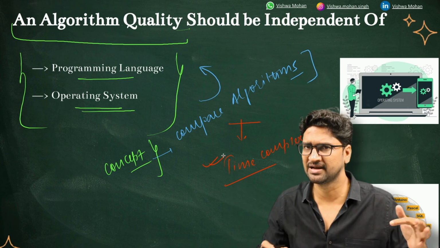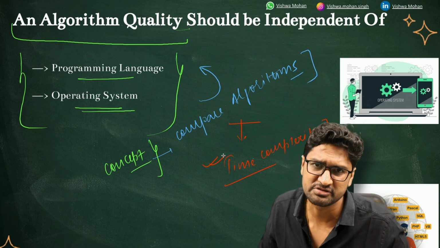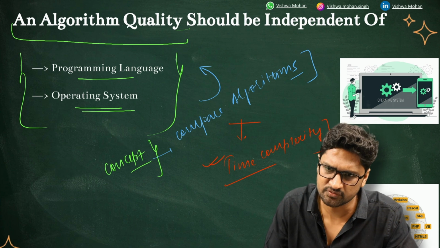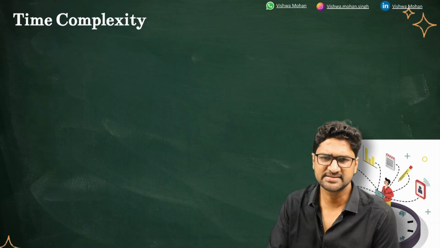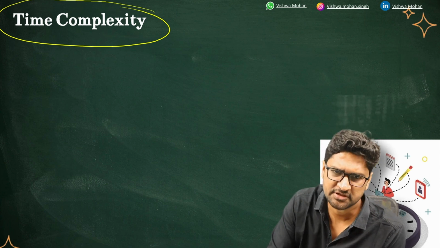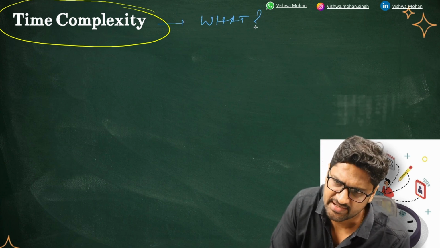And our intention while working in the industry, for the companies or in the interview, is to write a code which has a lower time complexity. Fair enough? Now let's try to move on. So we are getting started with a concept called time complexity. So first of all, let's try to understand what is this? What is a time complexity?